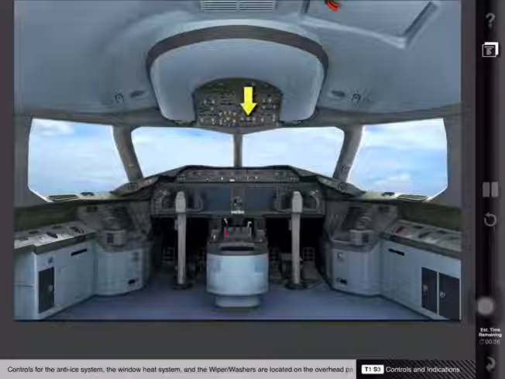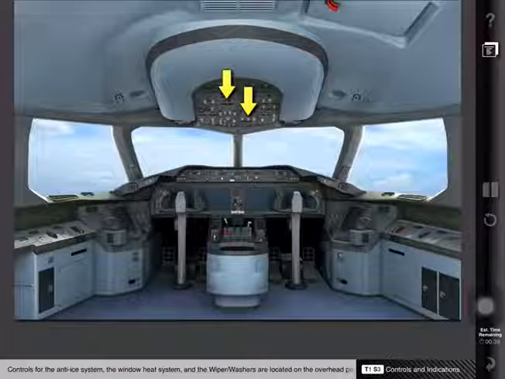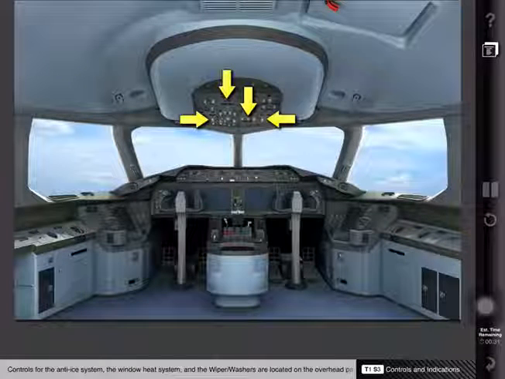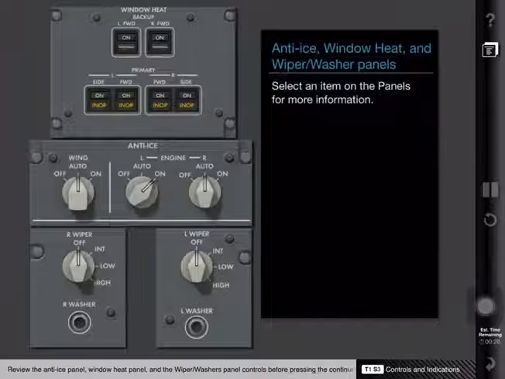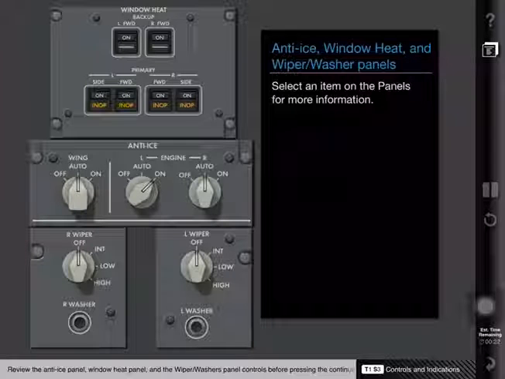Controls for the anti-ice system, the window heat system, and the wiper washers are located on the overhead panel. Review the anti-ice panel, window heat panel, and the wiper washers panel controls before pressing the Continue button to resume the lesson.